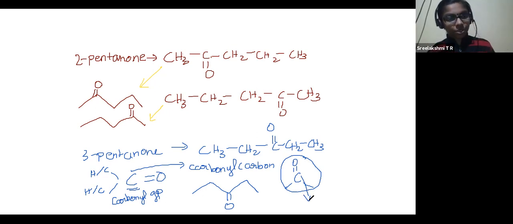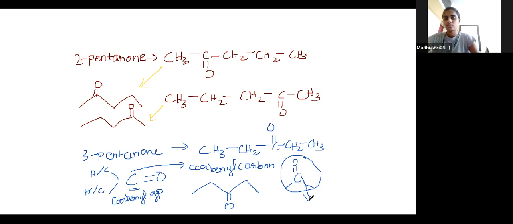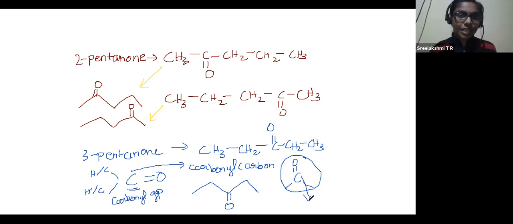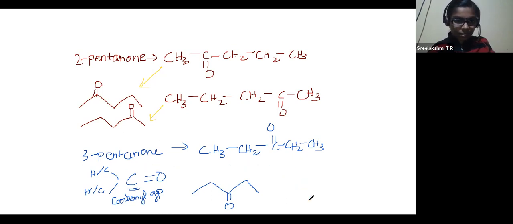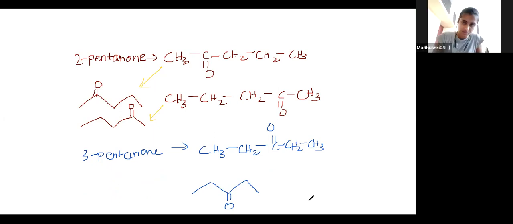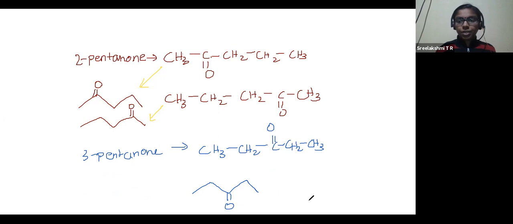Why I told you I don't want you to take down notes with that, because this is not just to learn and leave it. These are the basic alphabets of the language of organic chemistry, just to let you know the importance of this area. You can take down the examples, that is enough. These details we will learn; the carbonyl carbon and carbonyl group we will deal with later. Up to this, you have to take down the notes, and once completed, you can leave. It is already time for that.